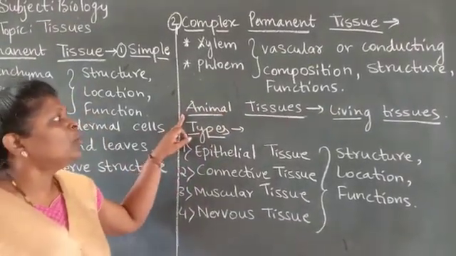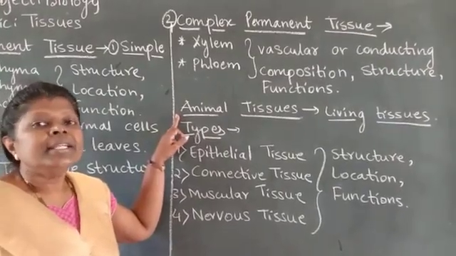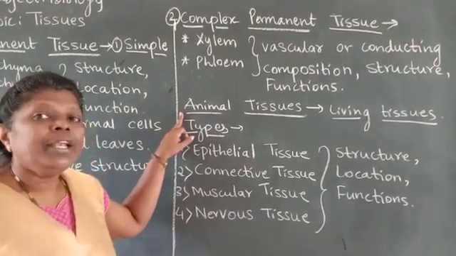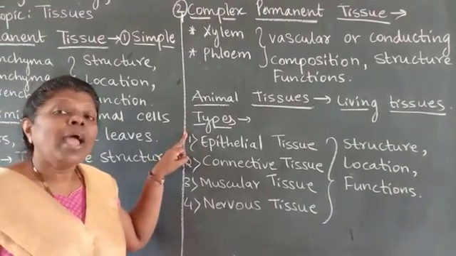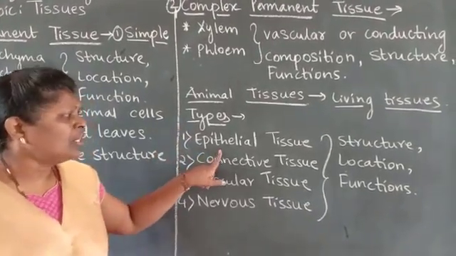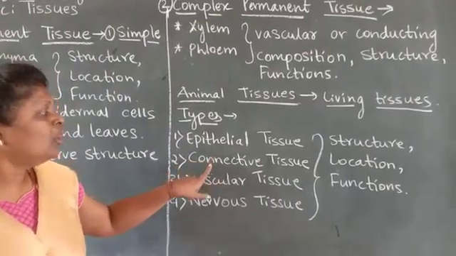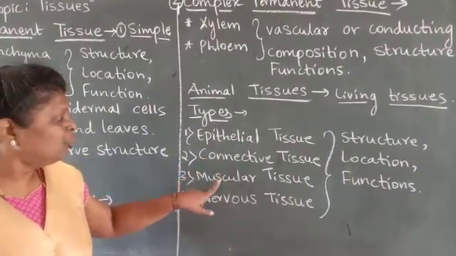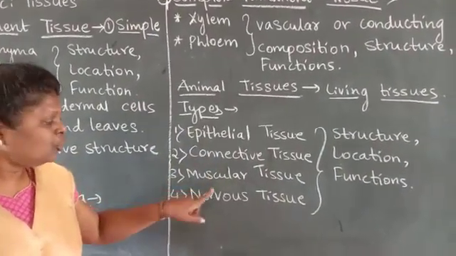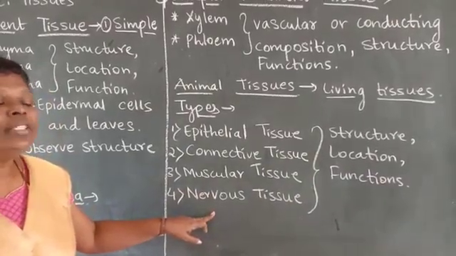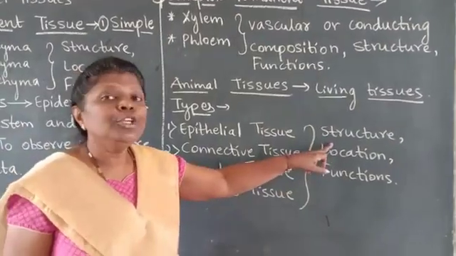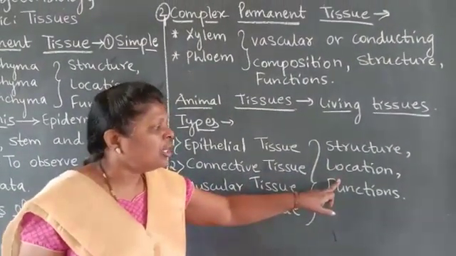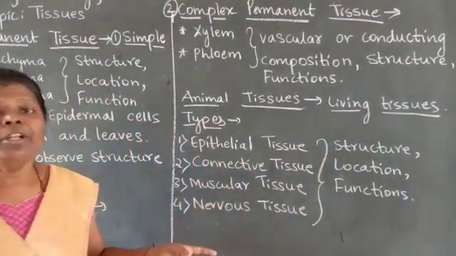Now let us see the next major topic, that is animal tissues. All animal tissues are living tissues, children. Now let us see the types of animal tissues. The first type is epithelial tissue, second is connective tissue, third is muscular tissue, fourth one is nervous tissue. So children, in the next lecture, I will be explaining the structure, location and functions of animal tissues.